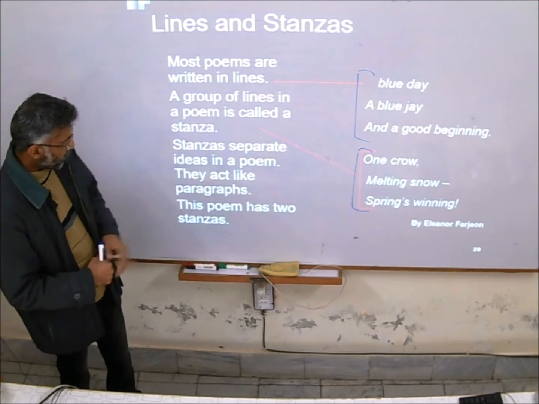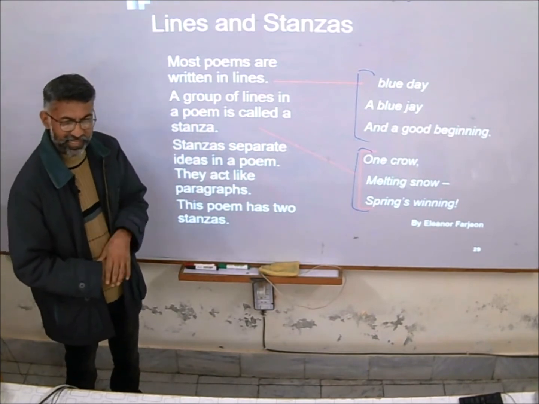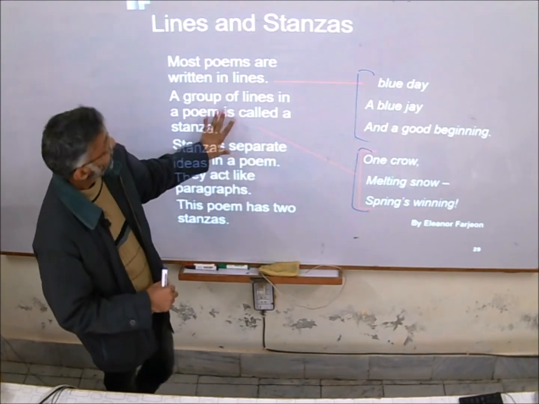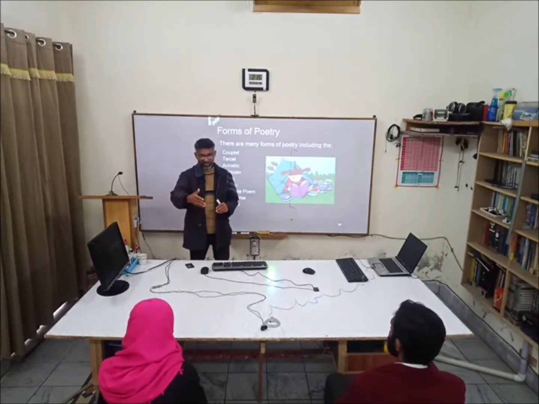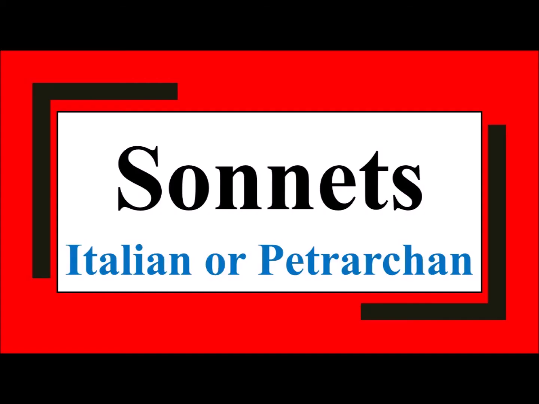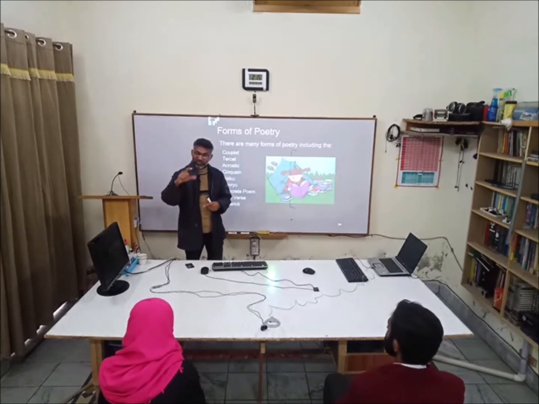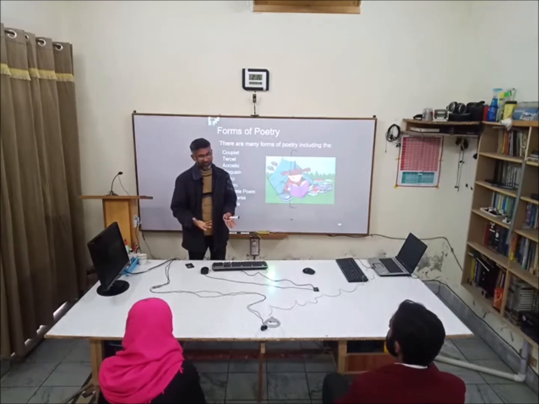This poem has 2 stanzas, and each stanza contains 3 lines. A stanza can be of different numbers of lines: 2 lines, 3 lines, 4 lines, 5 lines, 6 lines, 7 lines, and 8 lines. I will discuss that in detail the day we start reading. The maximum lines in a stanza can be 8. The point is clear?